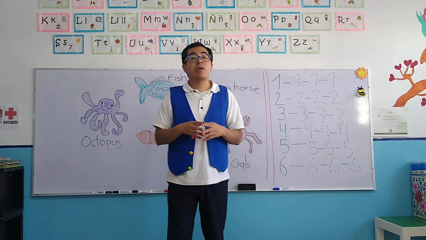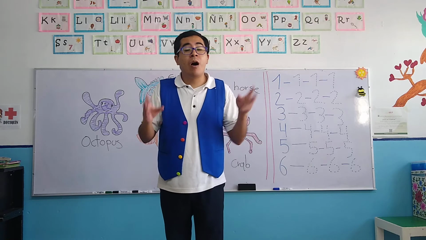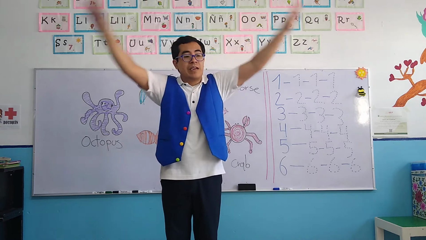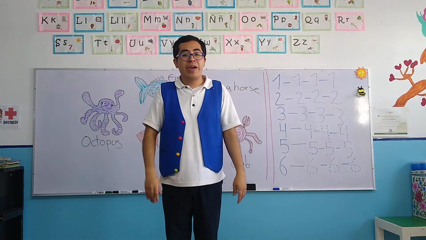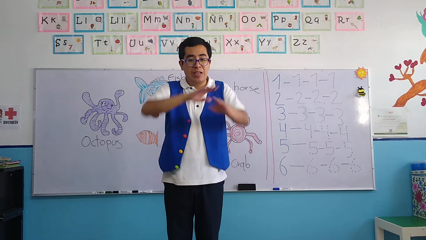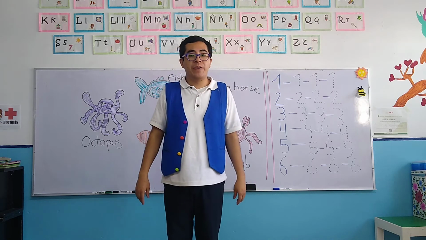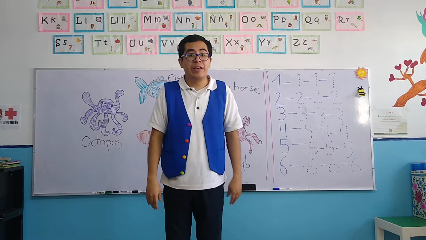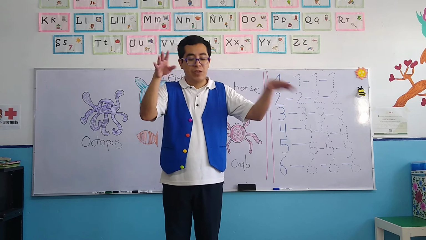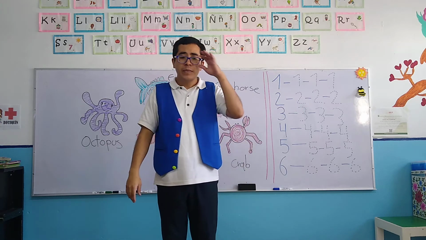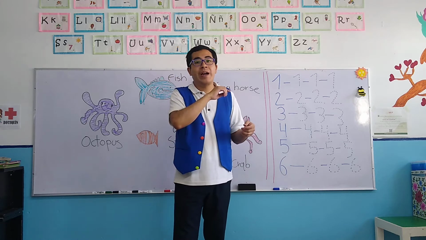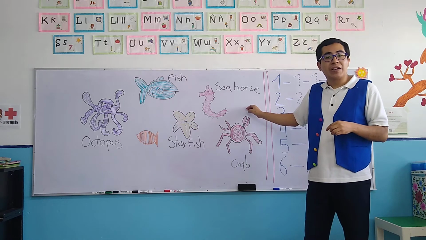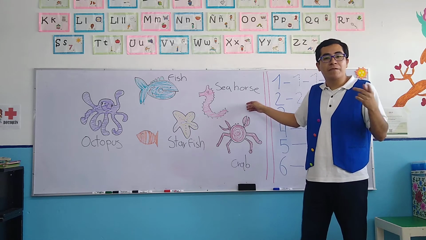Today, my children, we're going to concentrate on animals of the sea. Now, the sea is a place that is completely full of water, okay? Water, agua. So a sea, it's completely full of water. Now, some of these animals live under the sea, not on the surface, under the sea, okay? Now, we are going to see what animals live in the sea. And for that, I have here several examples, the most common animals of the sea.